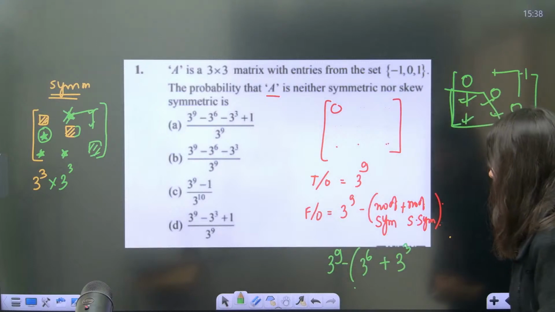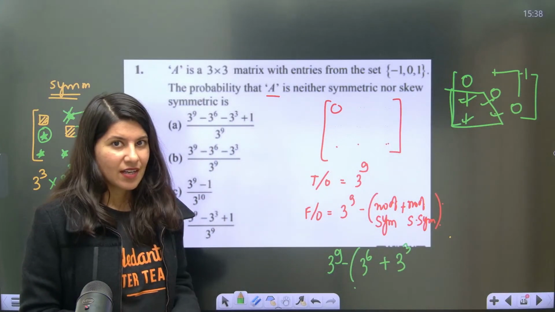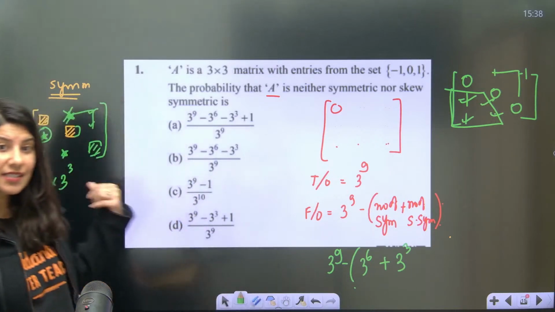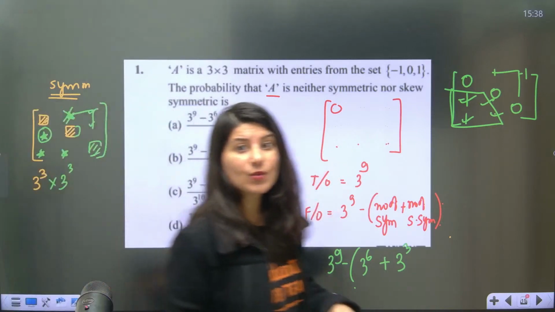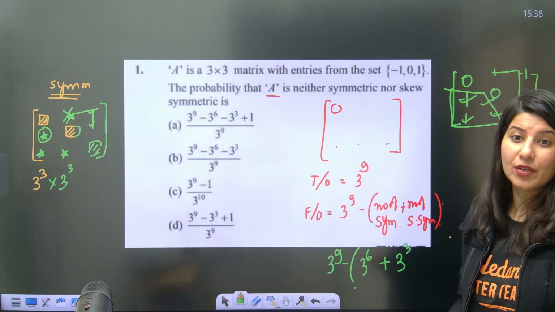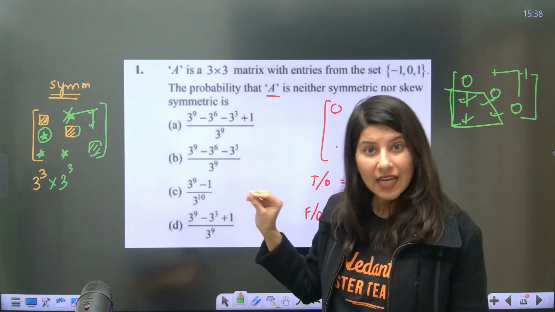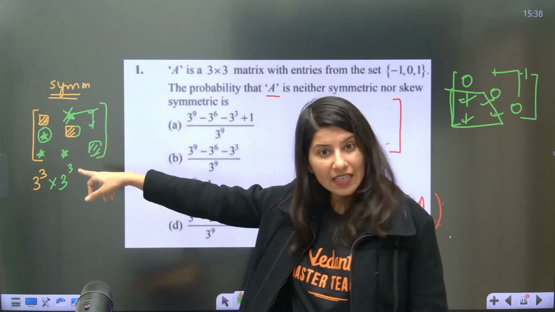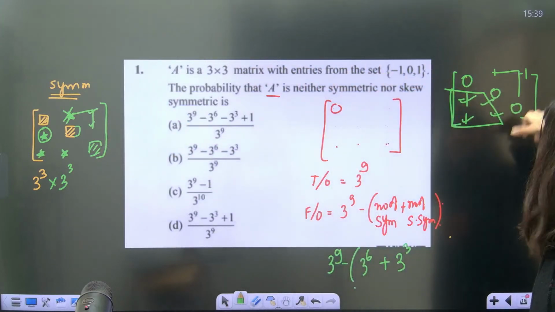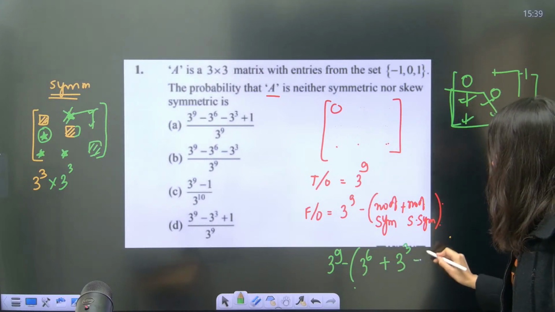Okay, ma'am, perfect. But are we done? Is there any matrix which we have counted in both symmetric and skew symmetric? This is something which is a little bit on the trickier side. Yes, the null matrix. The null matrix is that matrix which satisfies the condition of a symmetric matrix and also satisfies the condition of a skew symmetric matrix. So the null matrix, I have counted it here and here. So you have to subtract it.